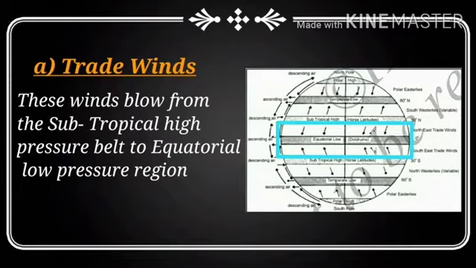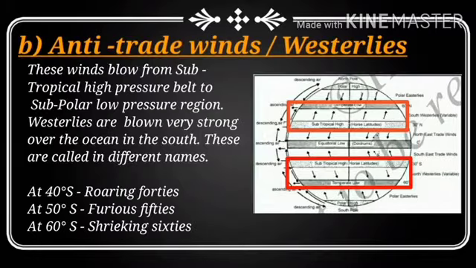And the wind always moves from a high pressure area to a low pressure area. You must keep that in mind. Now we shall learn about the anti-trade winds or westerlies. Anti-trade winds or westerlies are the second type in the planetary winds.